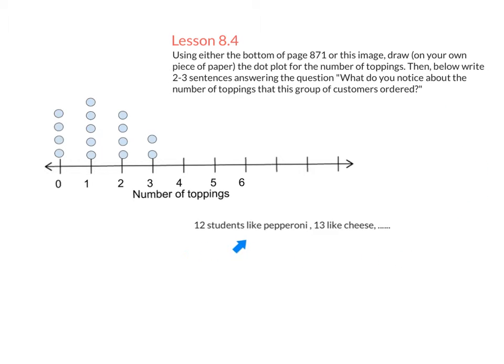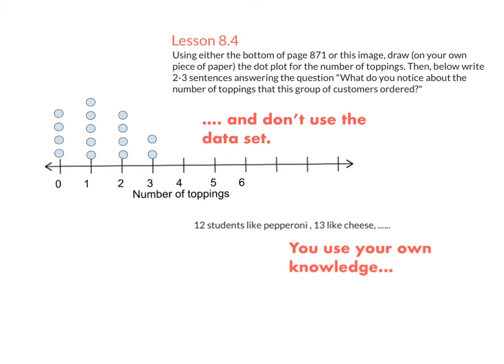Here's a response that I got from a student. I've changed it a little bit, but this is what they were saying. 12 students like pepperoni, 13 like cheese. And then they listed other toppings. Now, here's the issue. This is something about pizza, absolutely true, but it's not talking about the data set and the number of toppings. It's like I'm asking you how to get to the crater and you're not using the map. The biggest problem is that you use your own knowledge and you don't use the data set.